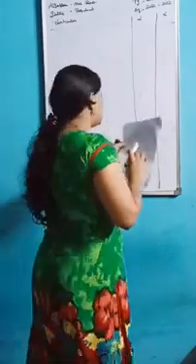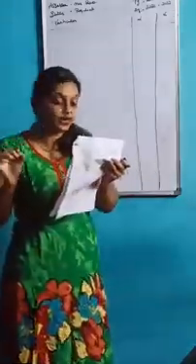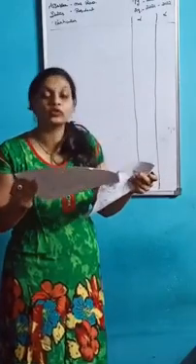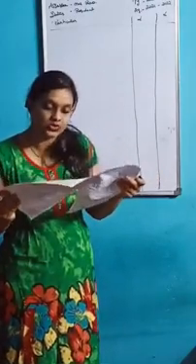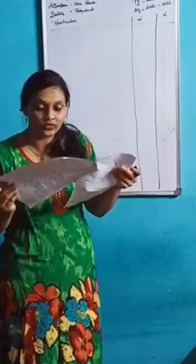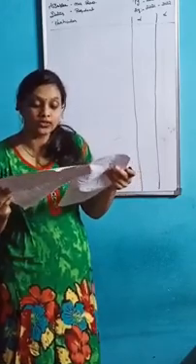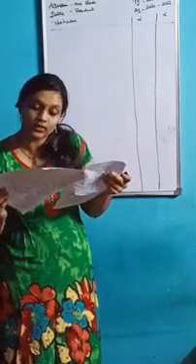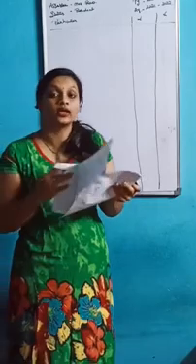So in here the consultation fees: for the year 2018 to 19, 25,000; 2019 to 20, 2,50,000; 2020 to 21, 30,000. Okay, so this consultation fees you should write.